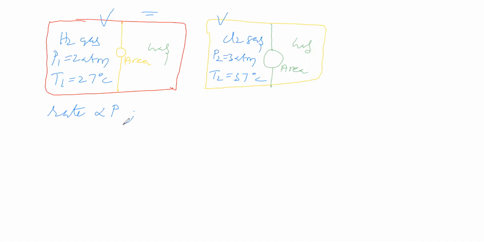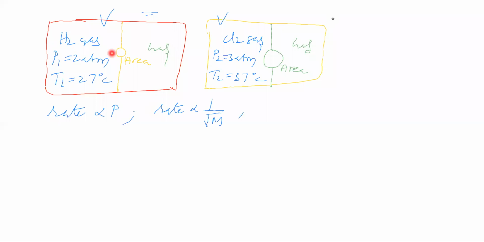So next one is molecular mass. This hydrogen gas molecular mass is 2 AMU. This chlorine gas molecular mass is 71 AMU. So molecular mass is different, and molecular mass is different means rate of diffusion is also different. In what way? Rate is inversely proportional to the square root of molecular mass. Okay. Next, area of tiny hole we will see here.